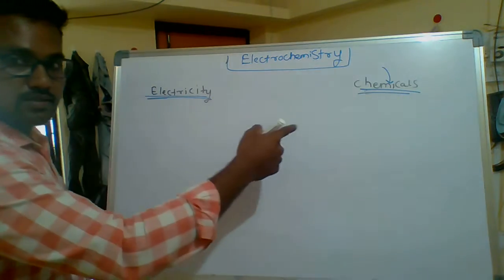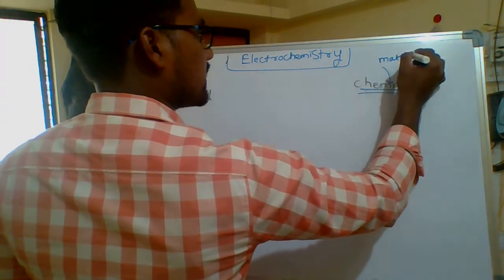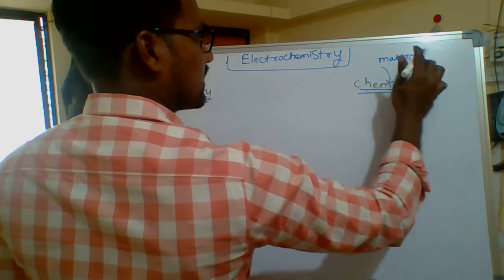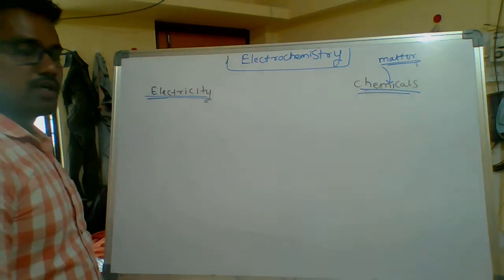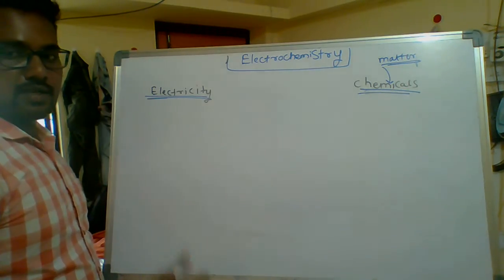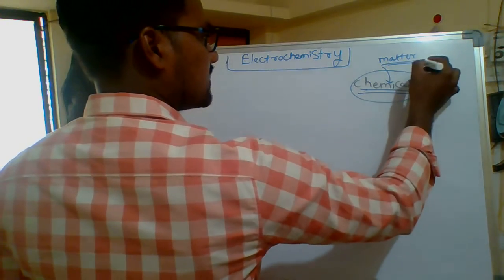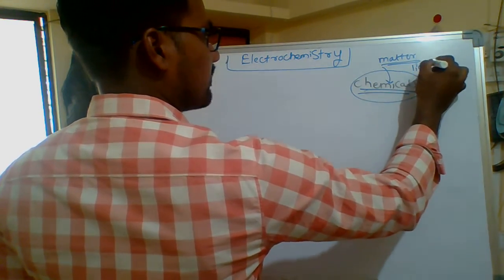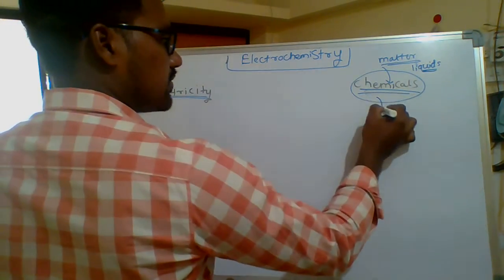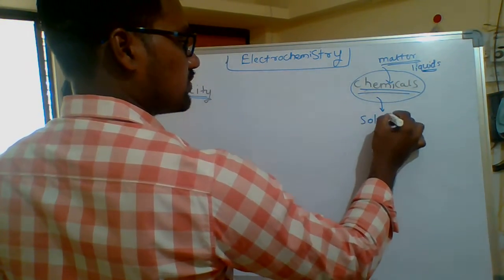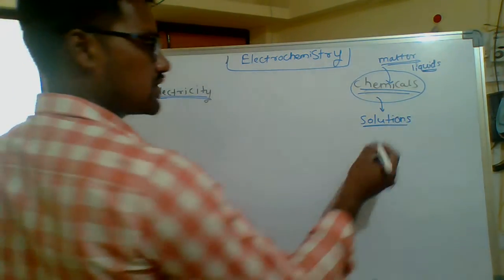Chemicals are made from matter. Below the states of matter, that is solid, gas and liquid. Chemicals are also one of the states of matter, that is liquid. They are made from liquids. Chemicals are nothing but solutions.